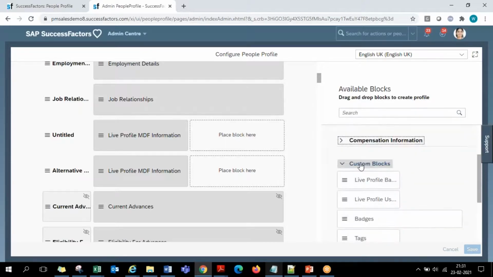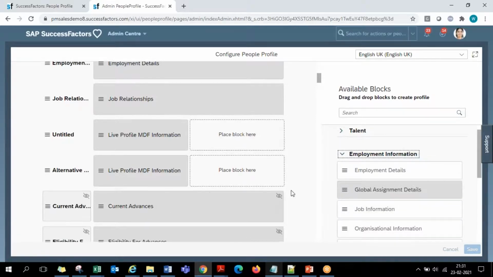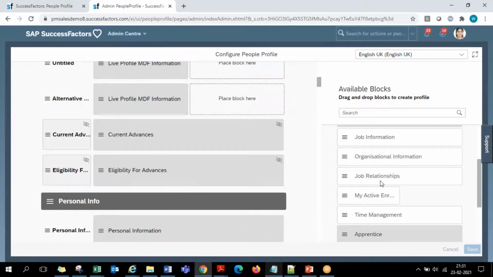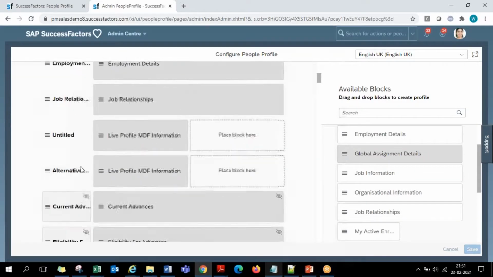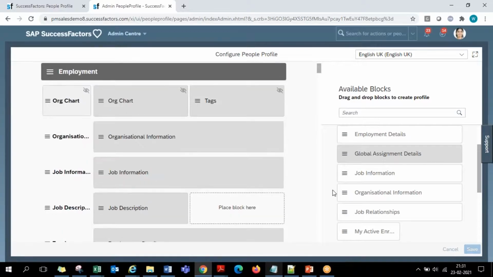Later on, we'll also see how to add some custom sections and custom portlets down the line in Employee Central. Then we come into these custom blocks. As of now, these are the first 4 categories, which are the standard available portlets that we can have here in the system. Okay, so all the portlets which are already on the left hand side will normally be in a white color. Whichever are not currently available on the people profile screen, that are not currently added to the screen, will be highlighted in this kind of gray color.